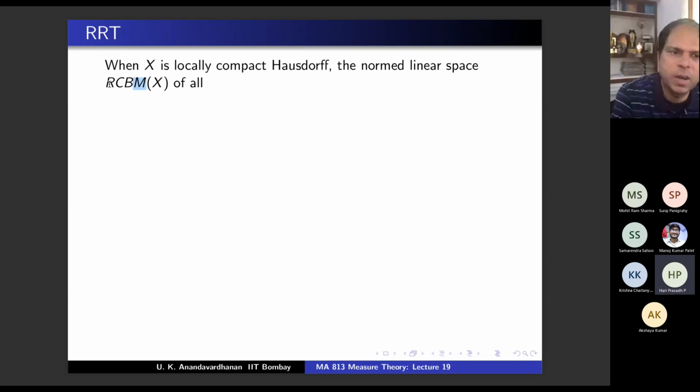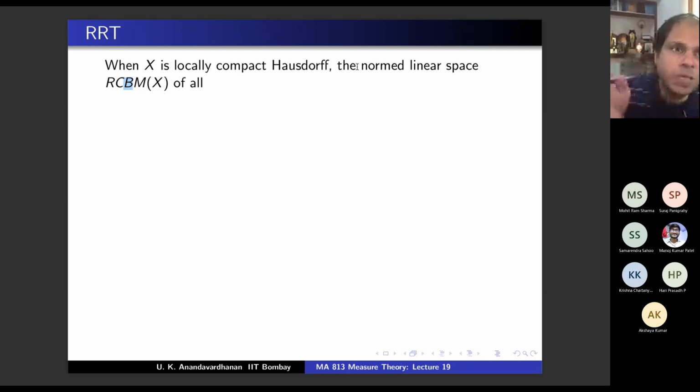Regular. And C? Complex. And B? Borel. So you consider the collection of all regular complex Borel measures on X. Is that a normed linear space? Any collection which forms a vector space, you can make a normed linear space by the total variation norm. Agree?